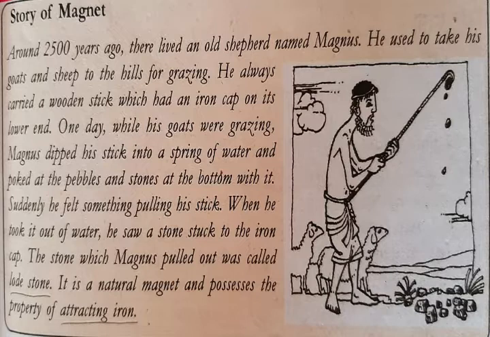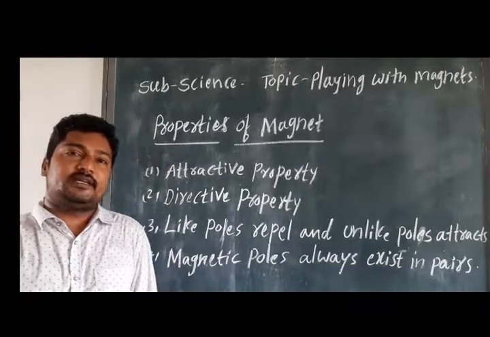It is a natural magnet and possesses the property of attracting iron. So this is the story of magnet. Am I clear?